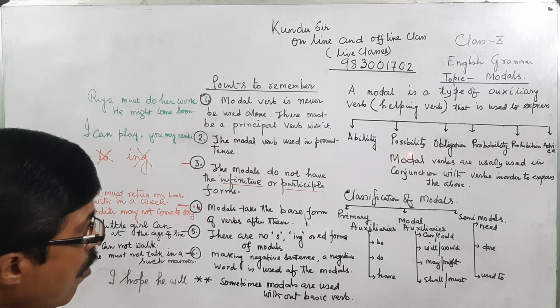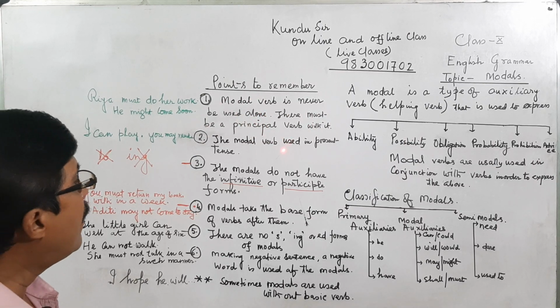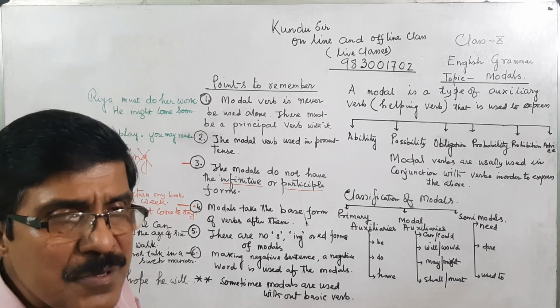That means he or she might come soon. Do and come in both sentences are the main verb, basic verb or principal verb, and the modal is usually used before the base verb or the principal verb. A modal verb is never used alone. There must be a principal verb with it.